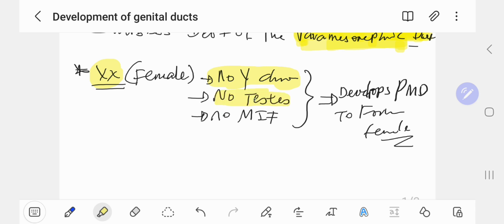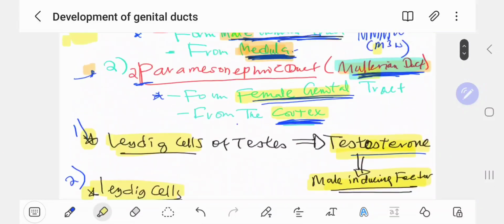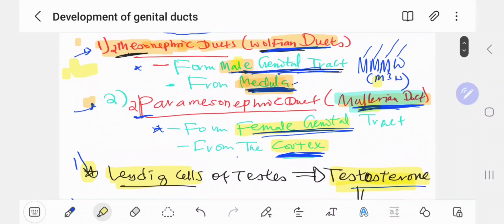So there is no testis, and no Mullerian, because there is no Leydig cell, because there is no Sertoli substance, there is no Mullerian inhibiting substance. So what develops? Para-mesonephric. Due to the lack of these three very important parts, the para-mesonephric ducts develop to form the female genital tract. The other thing is all about the two cells and also the two ducts: mesonephric ductus and para-mesonephric. You have seen the difference.